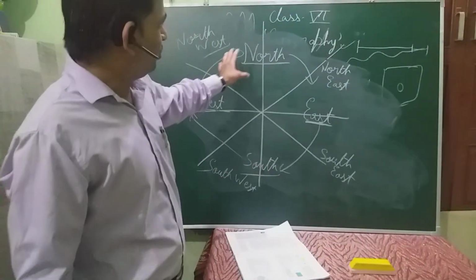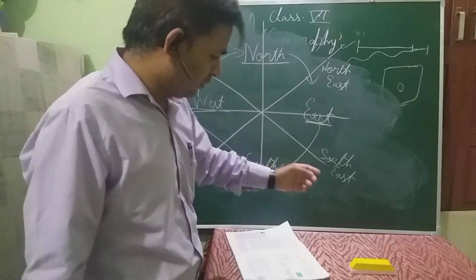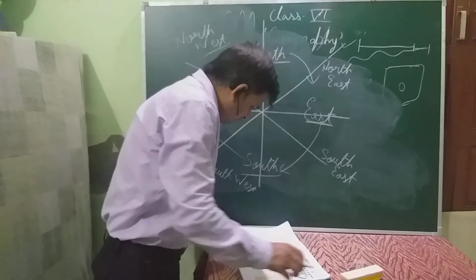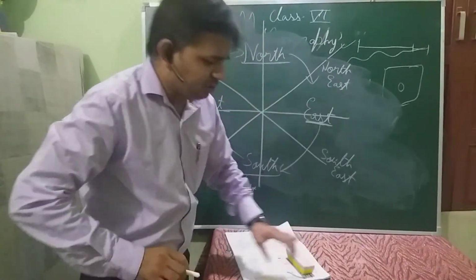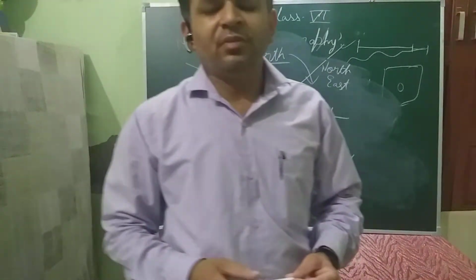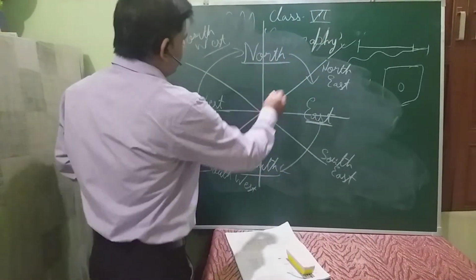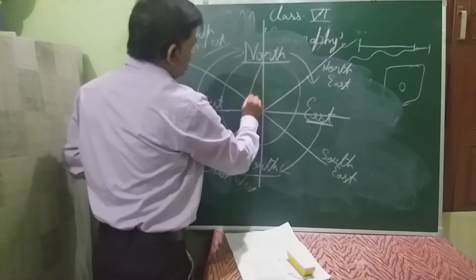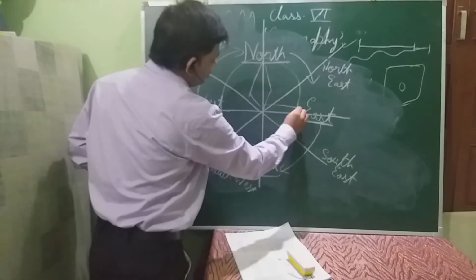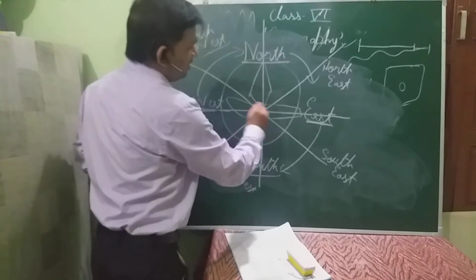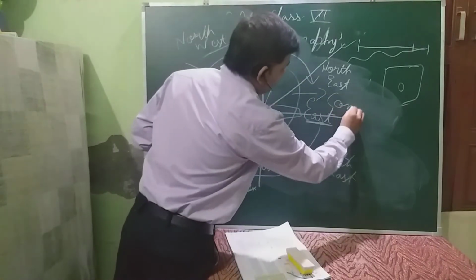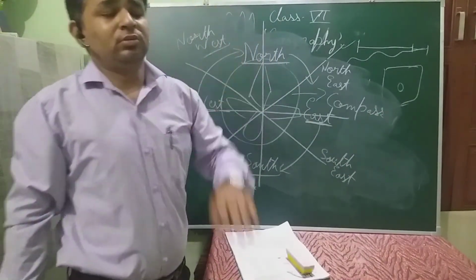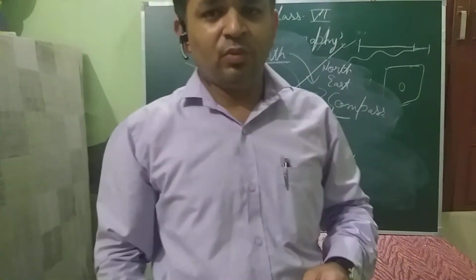Okay, so now let's move to another thing in the chapter. There are some more important things given in your chapter. Of course, one diagram is mentioned. If we make a needle and compass, this was used by navigators in early days. That was called a compass, through which sailors used to navigate in the sea to find directions.